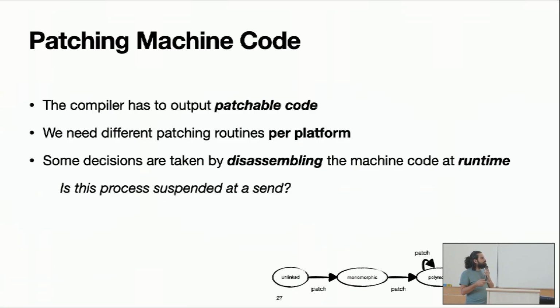And also, we are not only patching, sometimes we are taking decisions at runtime based on the shape of the machine code. So, look, if this call site looks like this, then I can do a context switch like this, or I have to collect this method that is taking space from the machine code cache, and so on. It works pretty well. It has been working pretty well for like 40 years. But we wanted to think, okay, can we do something different?